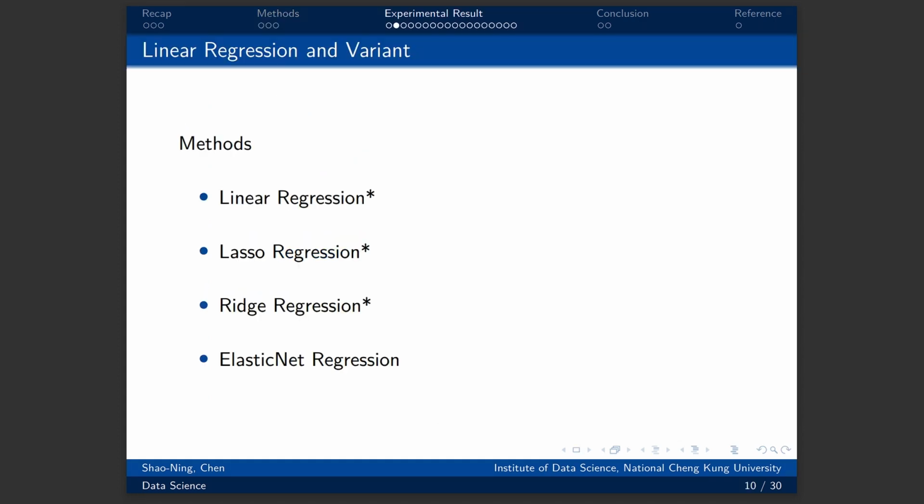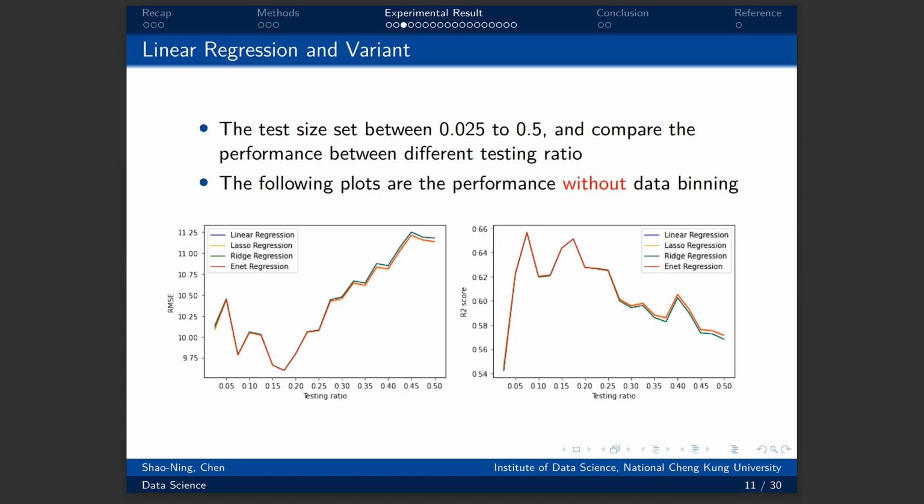Okay, let's start with linear regression and its variant methods. By the way, a method with a star means this method has been used in the related works I refer to. I set the test size from 1% to 20%. The left of the plot is the RMSE of the 4 linear regression methods. The right of the plot is the R-squared score of the 4 linear regression methods. In this case, I don't use data binding. We can see that we get almost the same RMSE and R2 score on the 4 models.